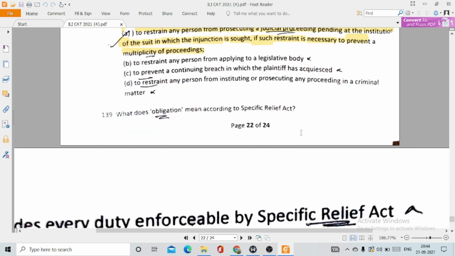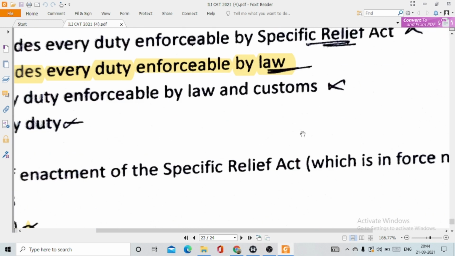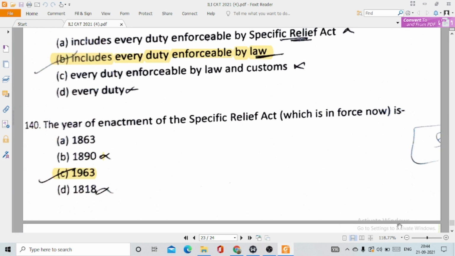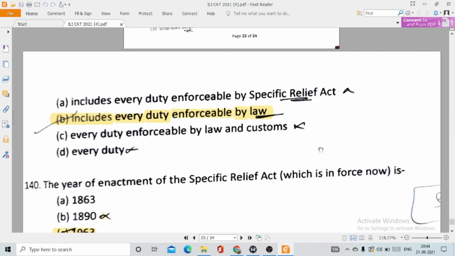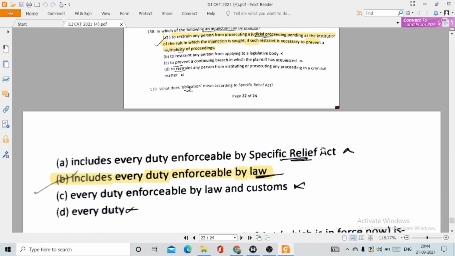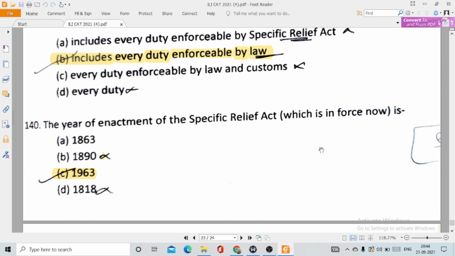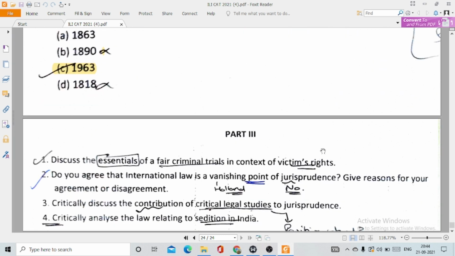Then 139. What does obligation mean according to the Specific Relief Act? Option B. It includes every duty enforceable by law. Obligation means every duty which is enforceable by law. 140. The Specific Relief Act, which is now in force, so the question is asking in which year the Specific Relief Act was enacted. This is option C, 1963.